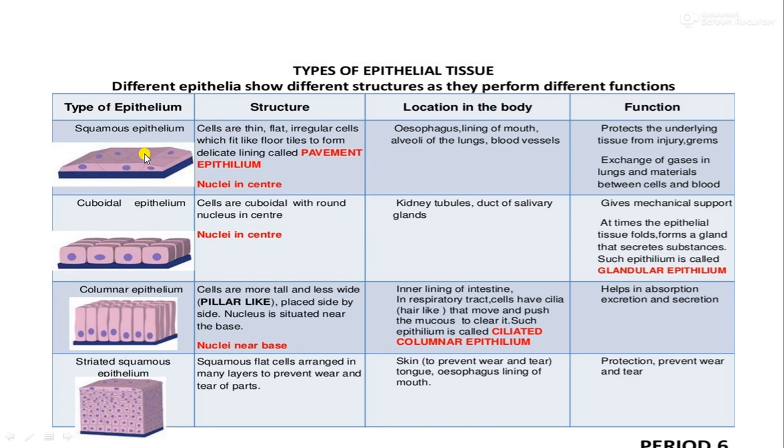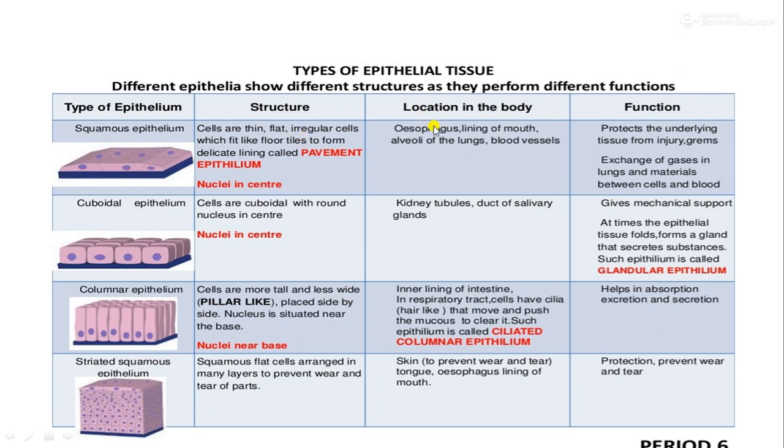See, this is the squamous epithelium and its structure: thin, flat and irregular cells which fit like floor tiles. So like floor tiles, they form a delicate lining, and they are also called pavement epithelium. And here the nucleus is in the center of each cell. Each single cell has a central nucleus.